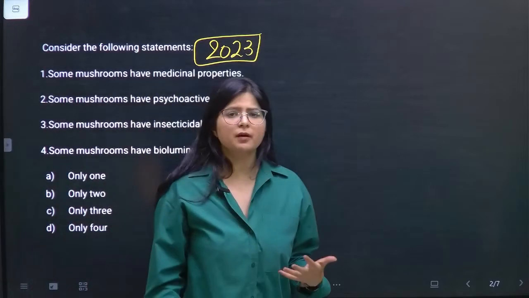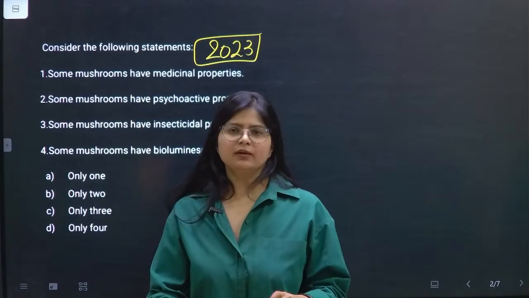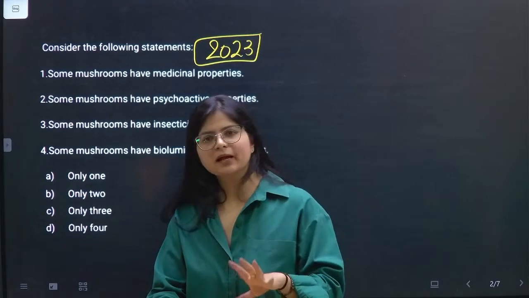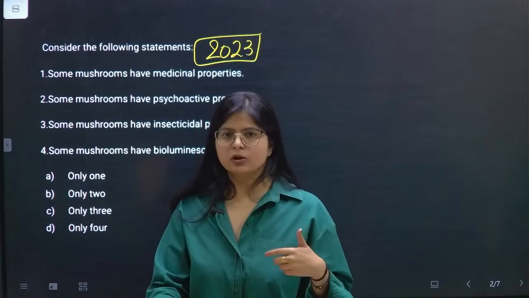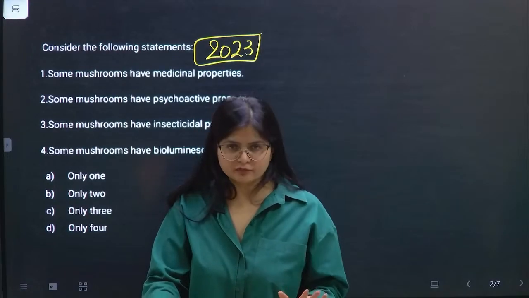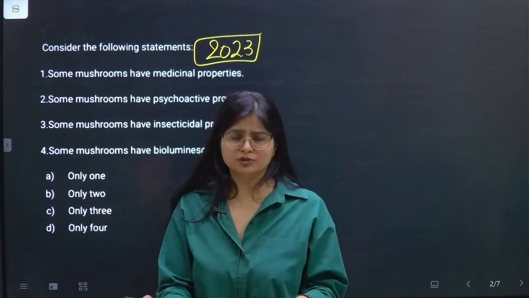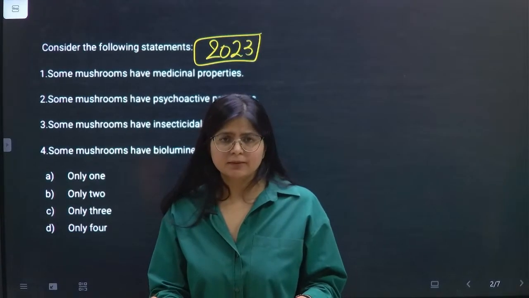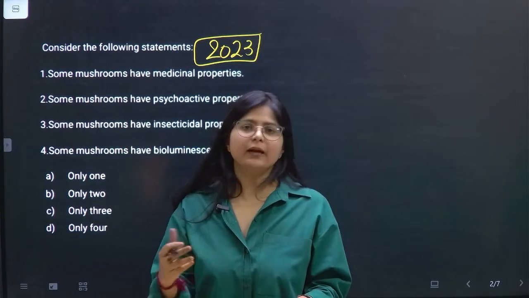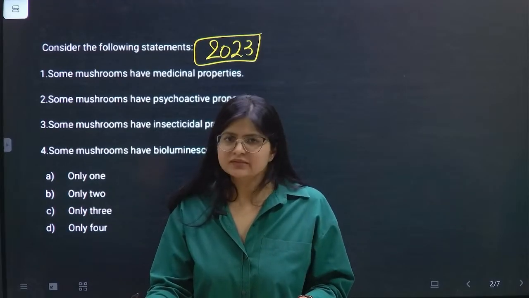So all these properties which it is saying, you must be knowing that some or other plant has some kind of properties, and we have not read, or we have not gone through all the kinds of mushrooms. It's not practically possible to go through every kind of species under the plant, but there is some category of mushroom which must be having medicinal properties, that is for sure.